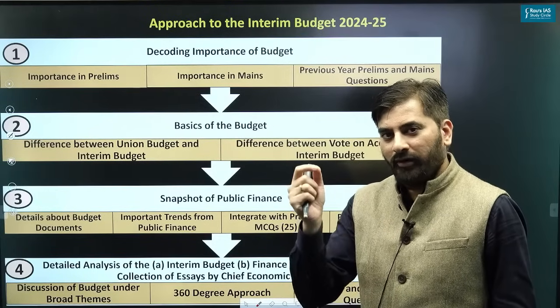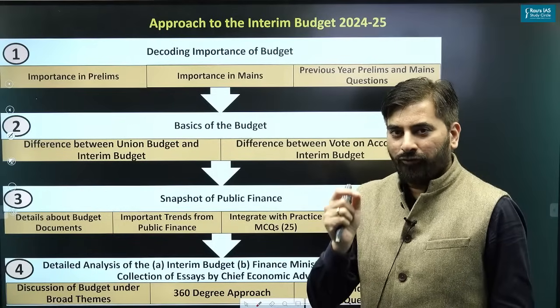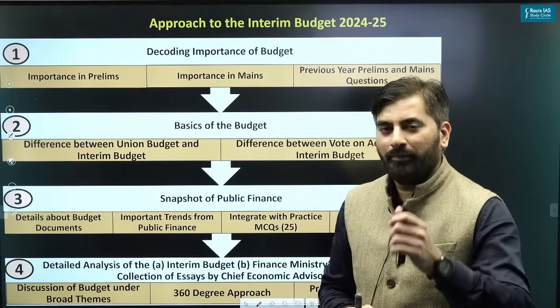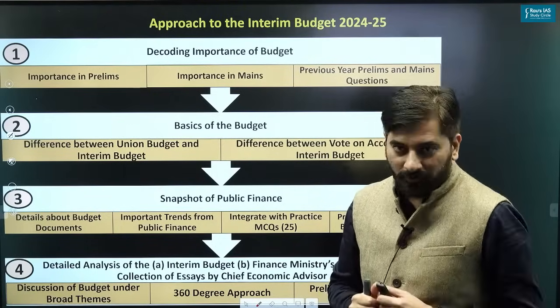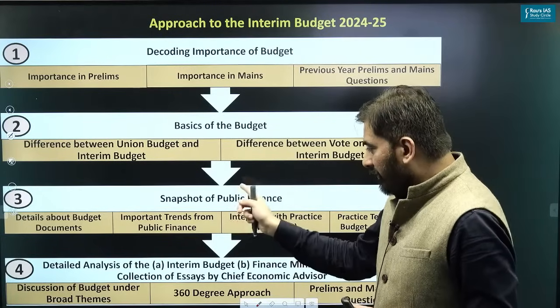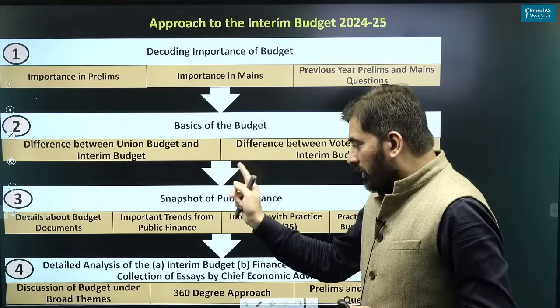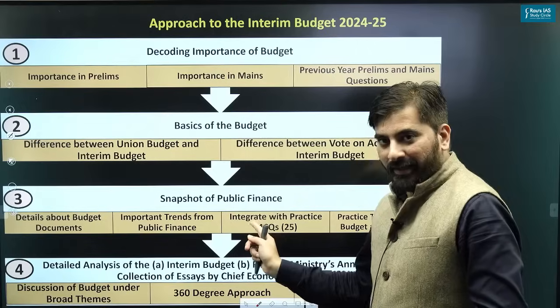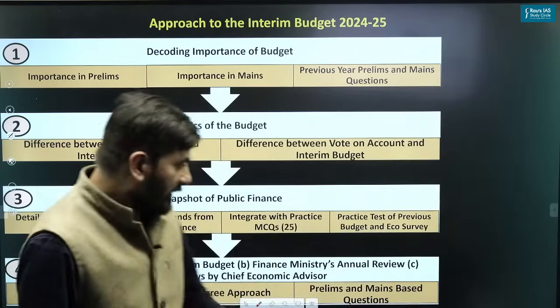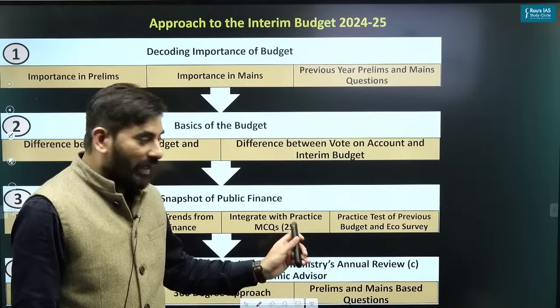So those important trends we will cover from the perspective of your upcoming prelims 2024. We will also take up some practice MCQs as well.